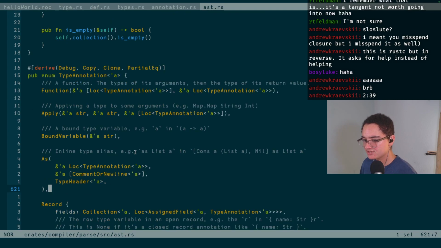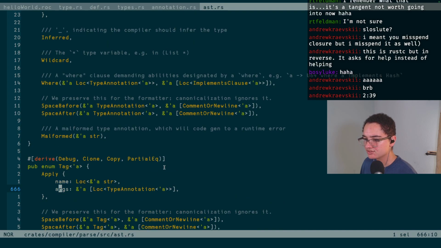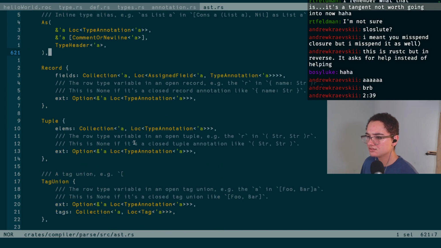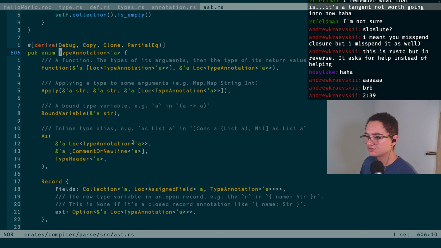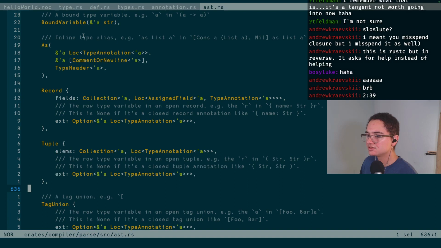Can we not have a list in a type annotation, or is it under something else? Yeah, I guess type annotations don't include lists for some reason. Applying a type to some argument, functions, bound variable, inline type alias. Oh, as a list, or cons a list as a list. That's, yeah.